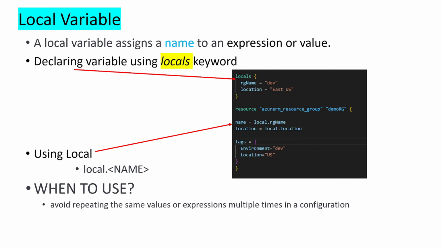So let's do a quick demo: we declare using locals, then use local.name of the local. When to use a local variable is to avoid repeating the same value or expression multiple times in your configuration.